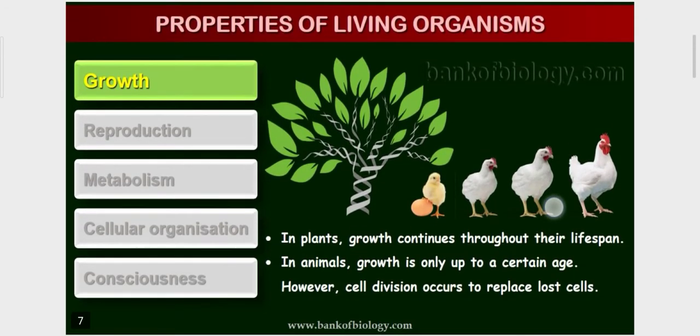Okay students, now in plants you have seen that plants can grow continuously throughout their lifespan. But this does not happen in animals or human beings. They cannot grow till the end of their lifespan; they can grow only up to a certain age.